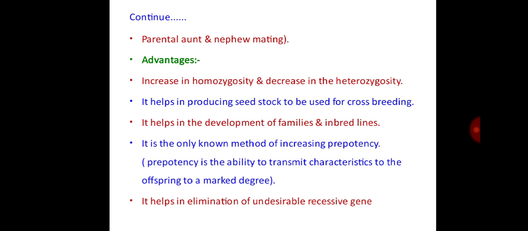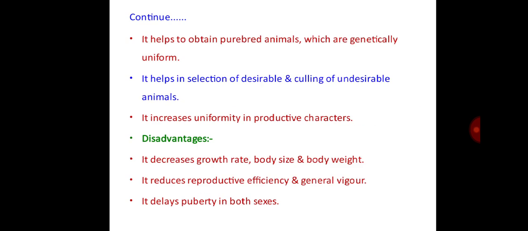Also, it helps in the elimination of undesirable recessive genes or characteristics in the individuals. It helps to obtain purebred animals which are genetically uniform, which are then crossed. It helps in the selection of desirable and culling of undesirable animals. It increases uniformity in productive characters.